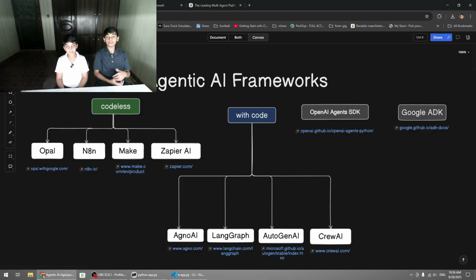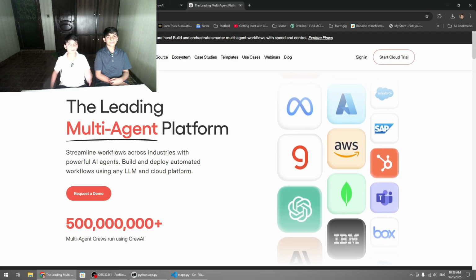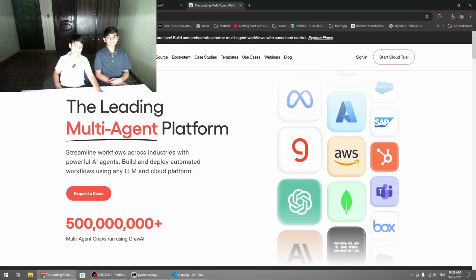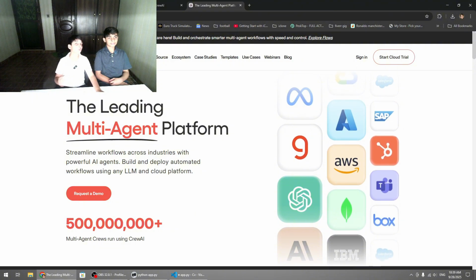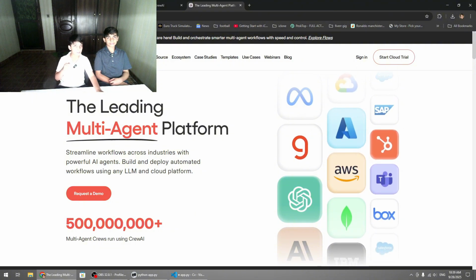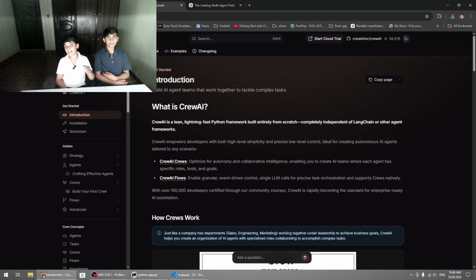As we showed you the codeless and with-code agentic AI frameworks, now let's deep dive into the with-code Crew AI framework. This is the Crew AI website, and as you can see, these companies are using Crew AI right now. Now let me show you the documentation of Crew AI. As you can see, we are in the Crew AI documentation.